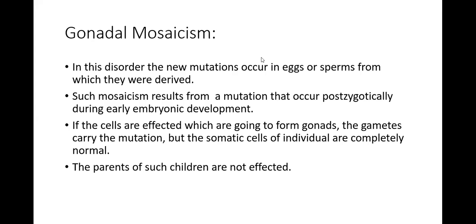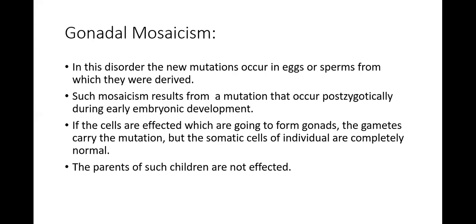In gonadal mosaicism, the new mutation occurs in the eggs or sperm from which they were derived. Such mosaicism results from mutations that occur post-zygotically during early embryonic development. If the cells that are going to form gonads are affected, the gametes carry the mutation, but the somatic cells of the individual are completely normal.